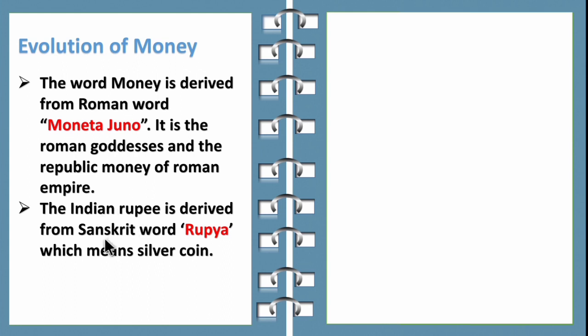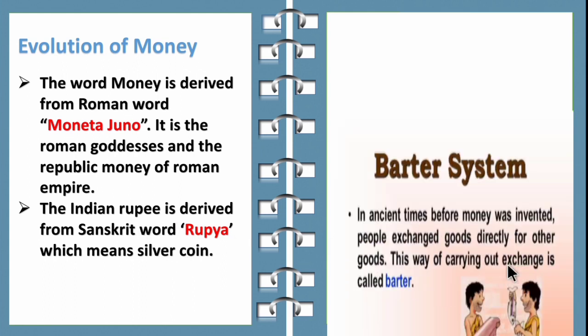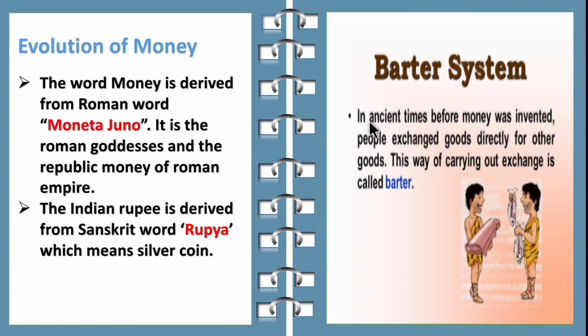Then the Indian rupee is derived from the Sanskrit word rupya, which means silver coin. Now, the barter system. In ancient times, before money was invented, people exchanged goods directly for other goods. This way of carrying out exchange is called barter. The barter system means exchange of goods for goods without money.